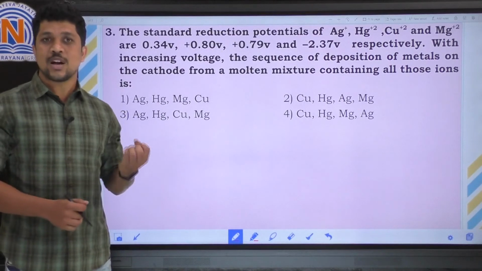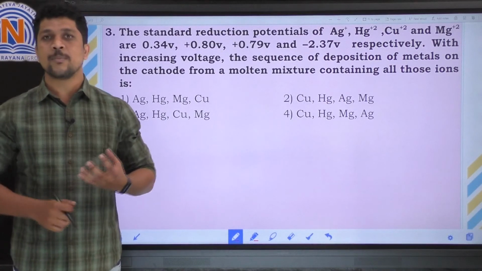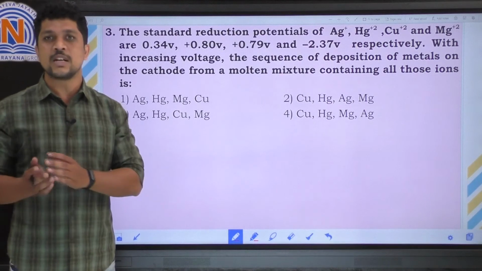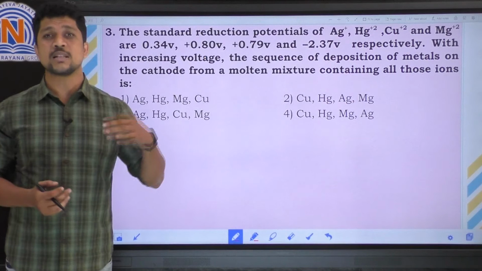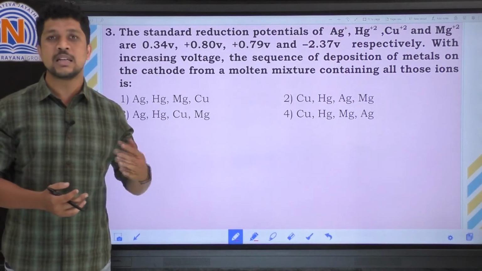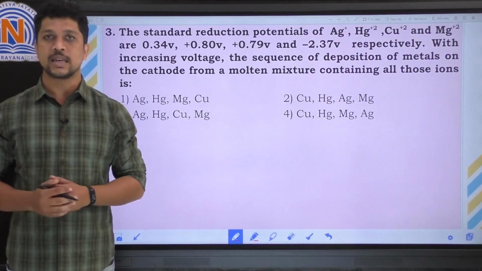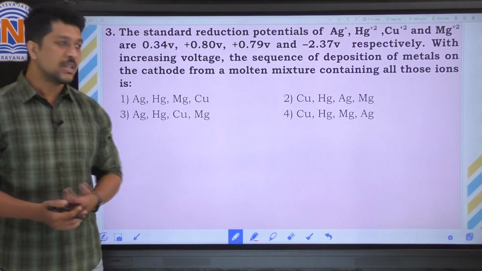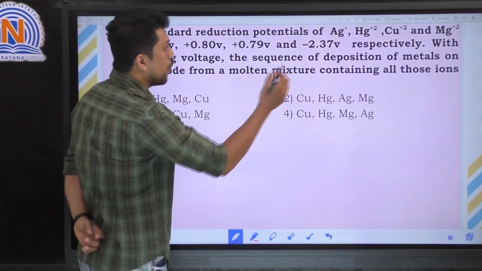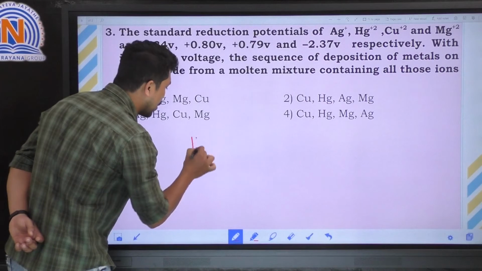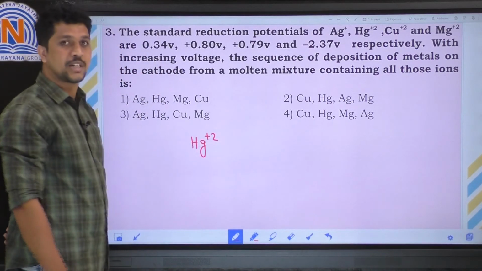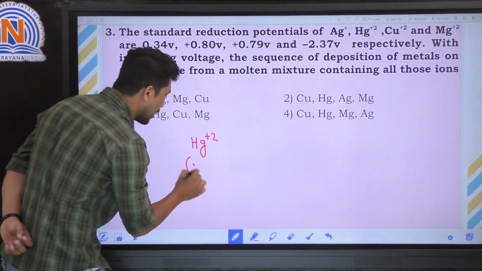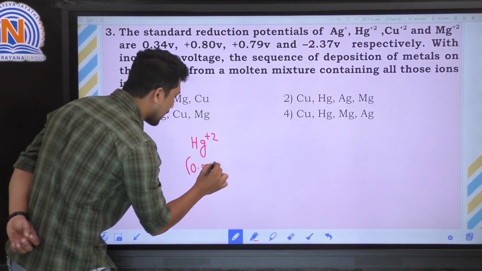So if you increase the voltage, the metal can easily release the electrons and it will deposit at the cathode, right? So among the four, which one has the highest reduction potential can easily deposit at the cathode. Just see. Among the four, mercury 2 plus has the highest reduction potential, that is 0.8 volts.